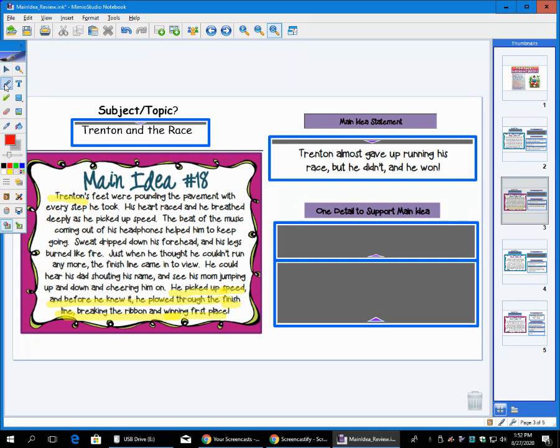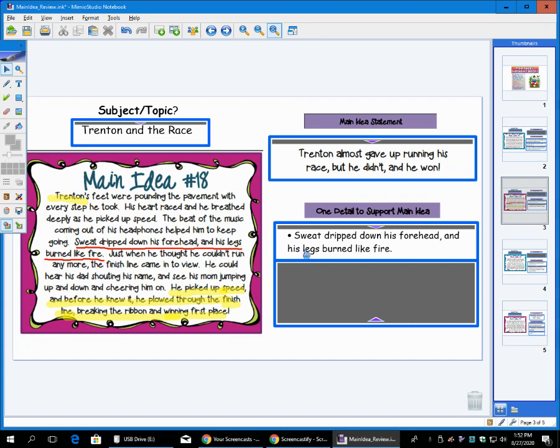So let's pick up our trusty pen and let's find some details. How do I know this was hard for him? What was happening? Oh, do you see something about burning like fire? What was burning like fire? His legs. So sweat dripped down his forehead and his legs burned like fire. So we know right there that this has not been easy. Okay, he's having a hard time.